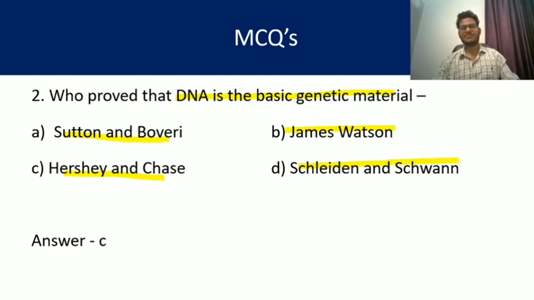Sutton and Boveri, my dear friends, is associated with chromosomes. They conducted experiments to discover that the chromosome is the carrier of the genetic material. Likewise, Schleiden and Schwann is associated with the cell theory. Omnis cellula e cellula: all new cells originate from pre-existing cells. James Watson, we know him very well, Crick and Watson, for the double helical structure of DNA. Okay, so let's move on to question number 3.